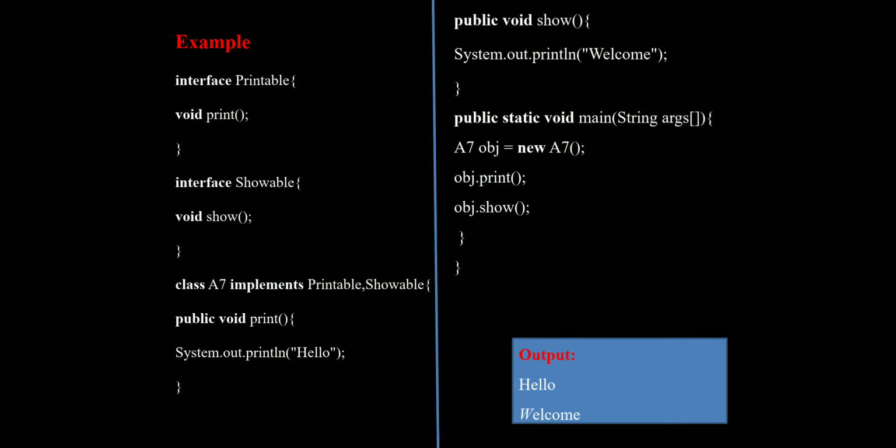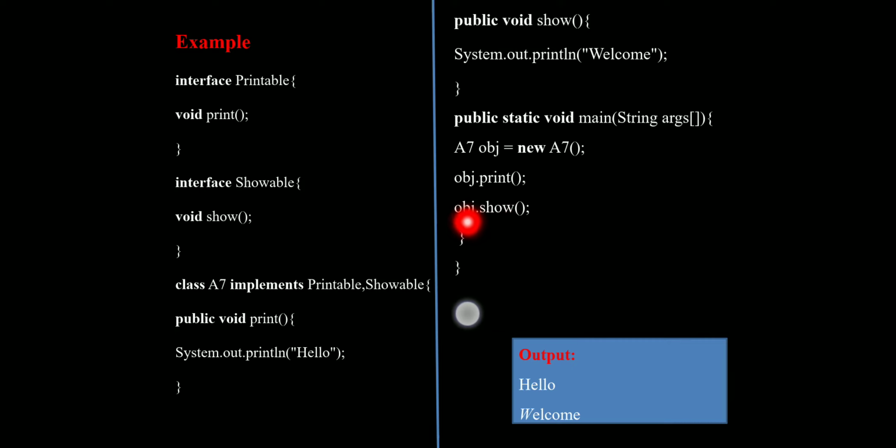But here, in the A7 class also we write the same methods, print method and show method. Next we create the obj object from the A7 class with the help of the new keyword. From that obj object we call the print method and show method.